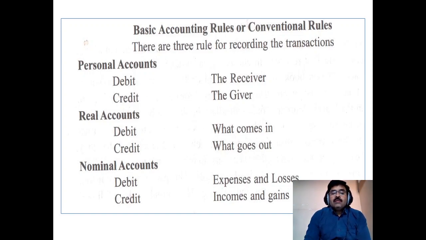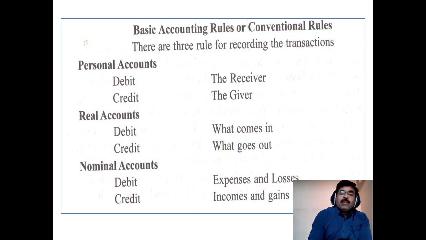Next one is real accounts. Real accounts, debit what comes in. When we purchase an asset, we receive the asset. Machinery purchased, debit the machinery account. Furniture purchased, debit the furniture account. Credit what goes out. When we sold a machinery, or when we sold old furniture, this account will be credited. So in real accounts, debit what comes in and credit what goes out.